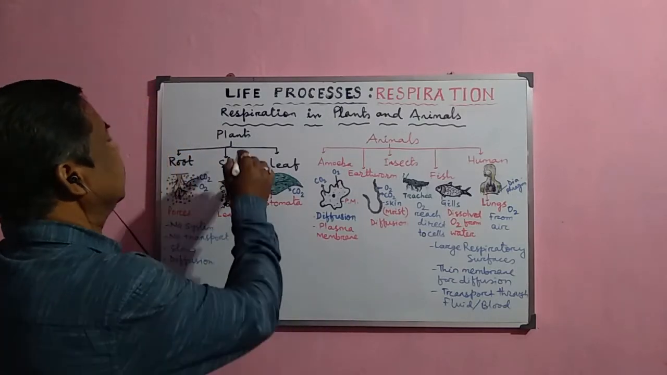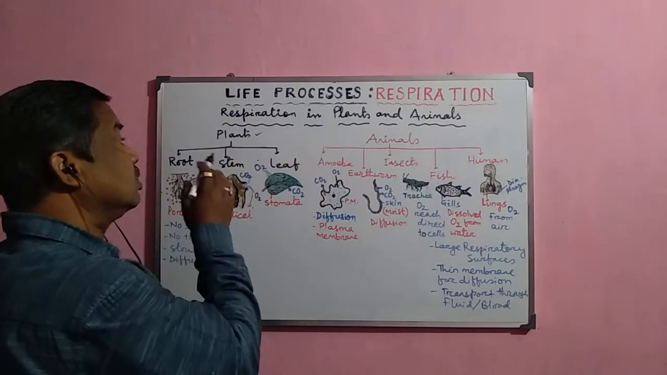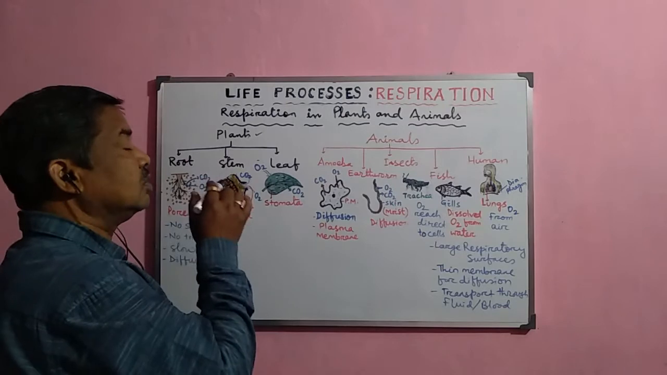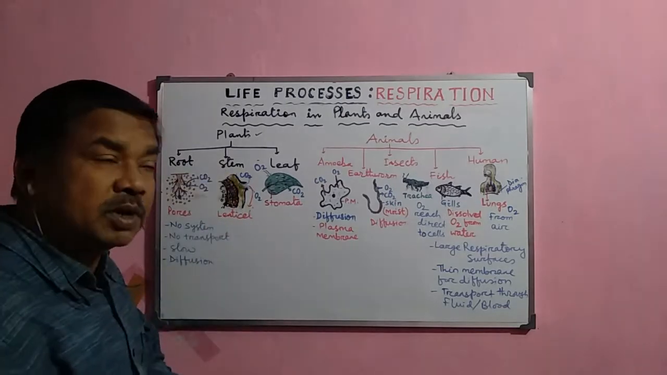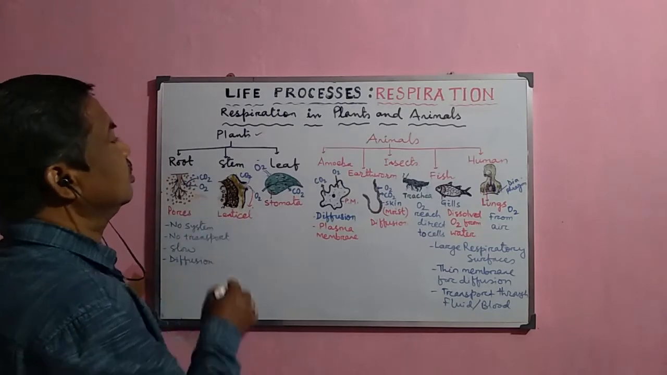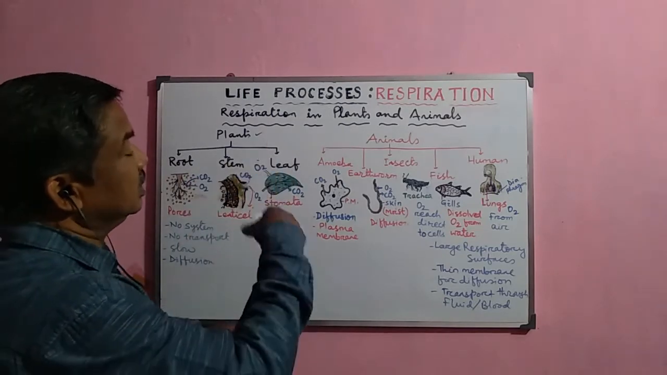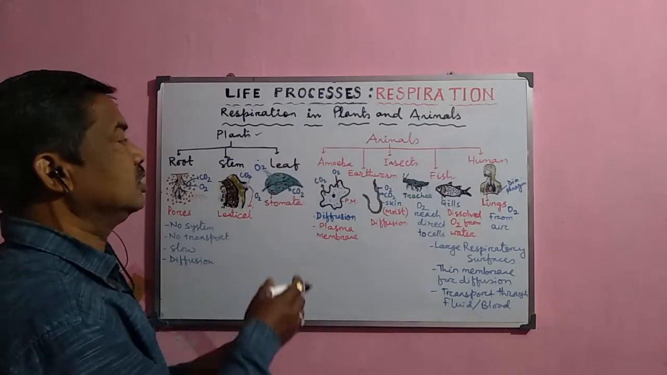Now in the case of plants, the respiration process also occurs because they are also living organisms. They also need energy for their survival. So that is why they also release energy from food. Animals also release their energy from food by this process.